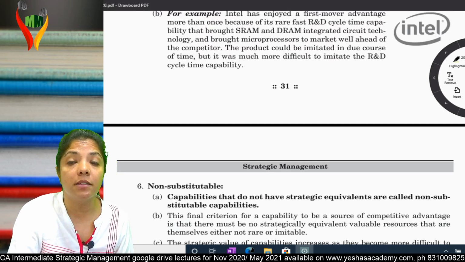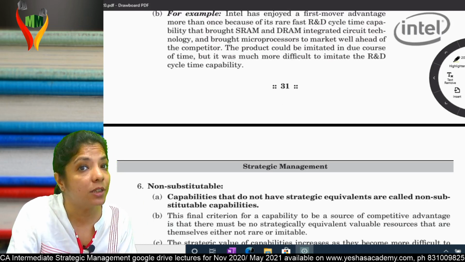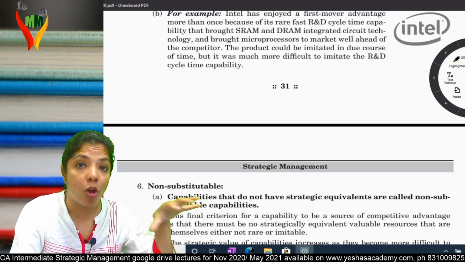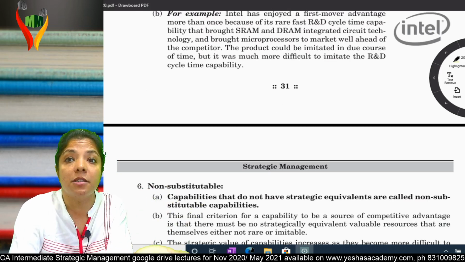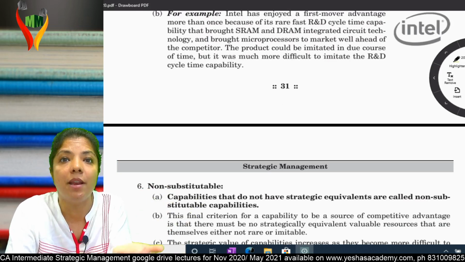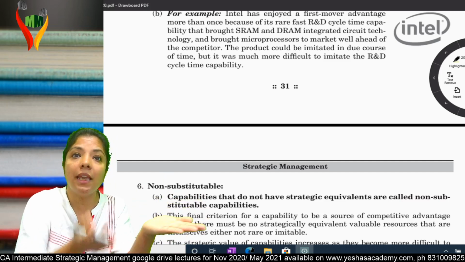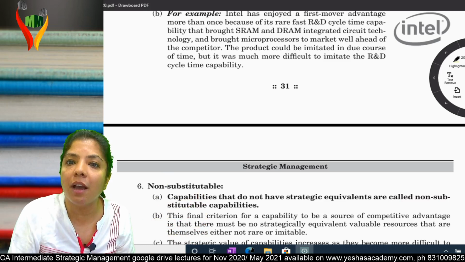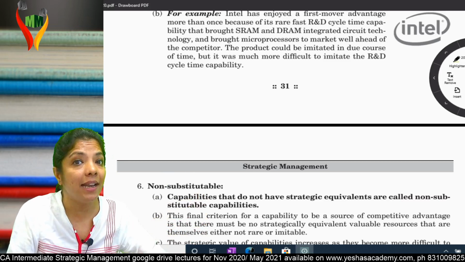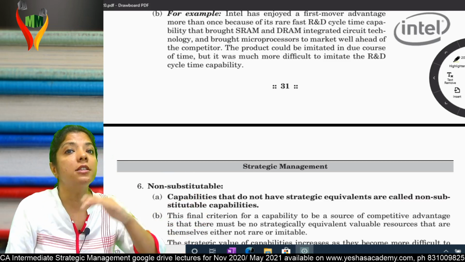And fourth point is non-substitutable. It means that for what quality you have, its substitute should not be available in the market. Matlab, something equal to you should not be available in the market. In that case, you are non-substitutable.